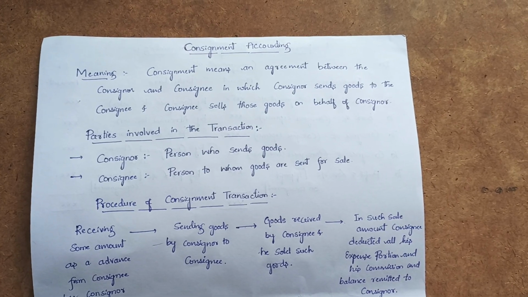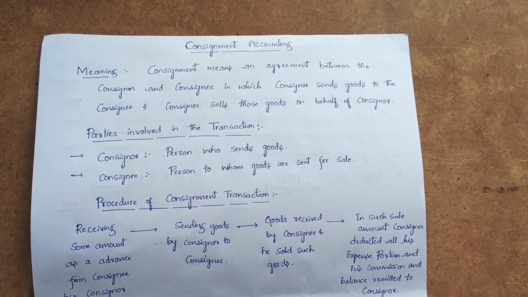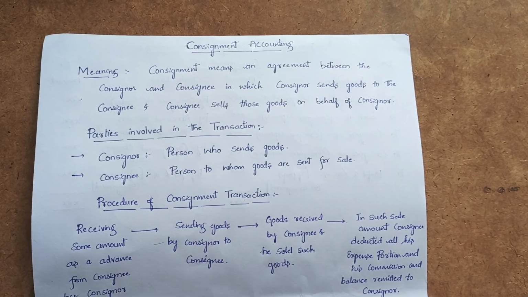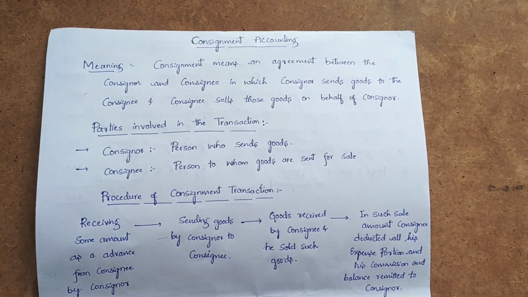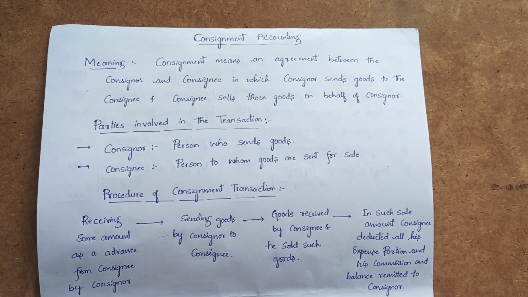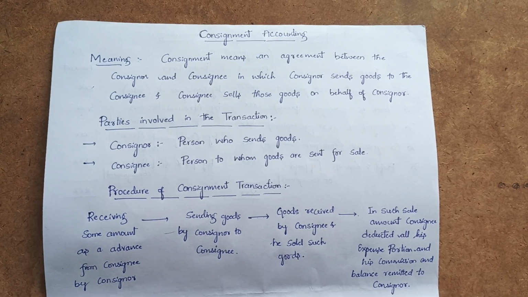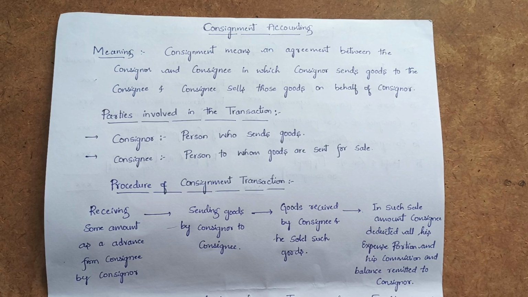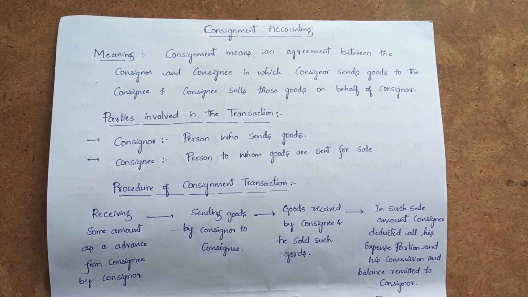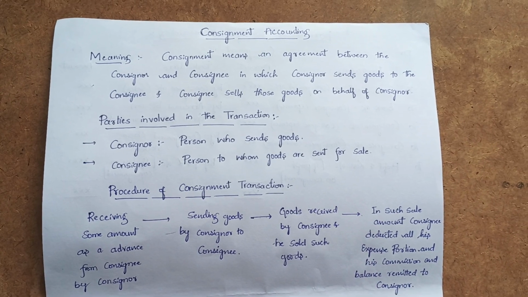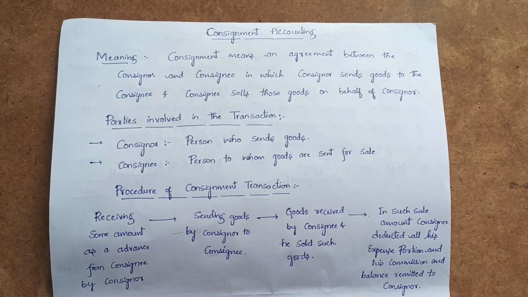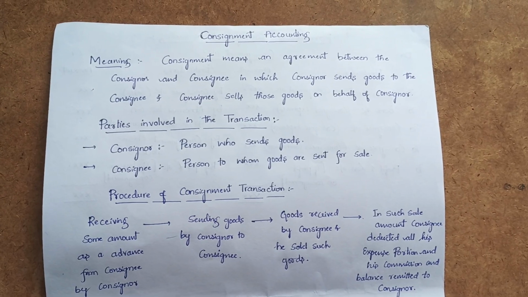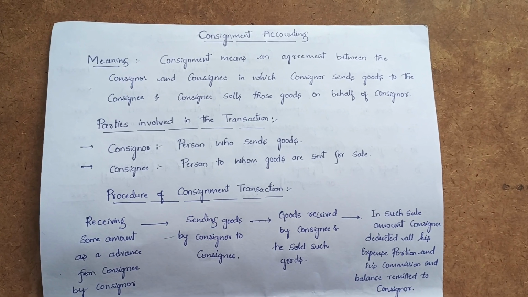Consignment accounting is an extension of how a business entity can extend its business operations, by opening a new branch or even a new department. In the same way, consignment is also a way to extend business operations by way of agency. So let's discuss its meaning, what exactly consignment means.